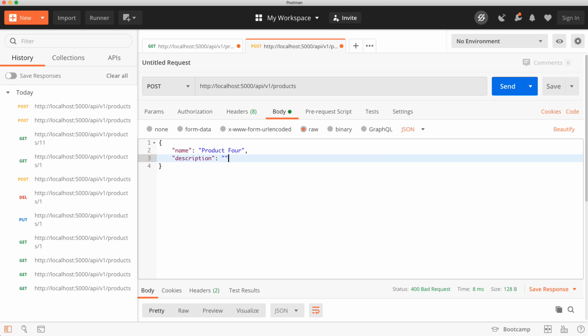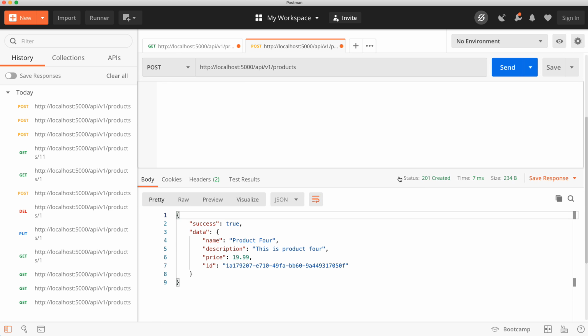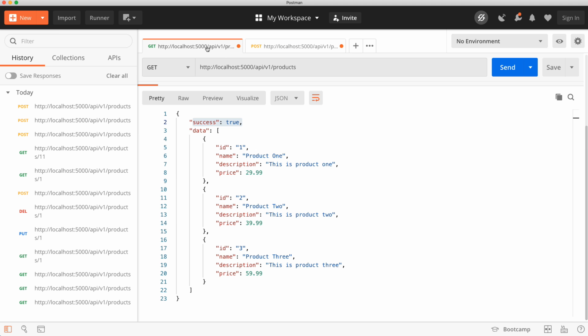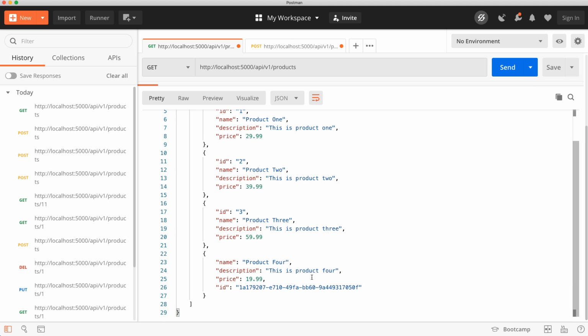Description. This is product 4, and price $19.99. All right, so we'll go ahead and send that, and we get back 201 created, success true, and we get back the product we created, and you can see the UUID was generated and put there as well. And then if we go back to this tab and send again, you can see that product 4 is added. All right, so we're now able to add a product. Now if I restart the server, it's going to disappear because it's only in memory. It's not saved in a database.